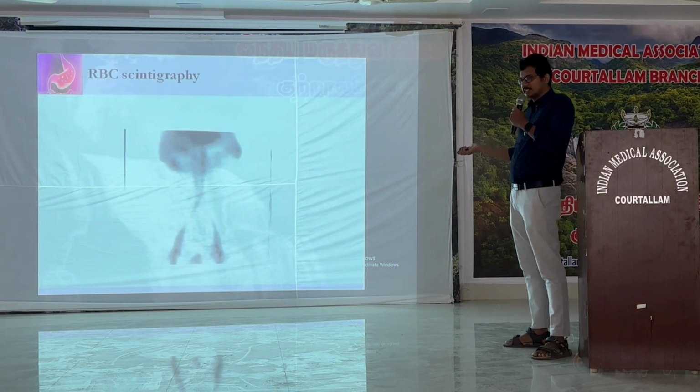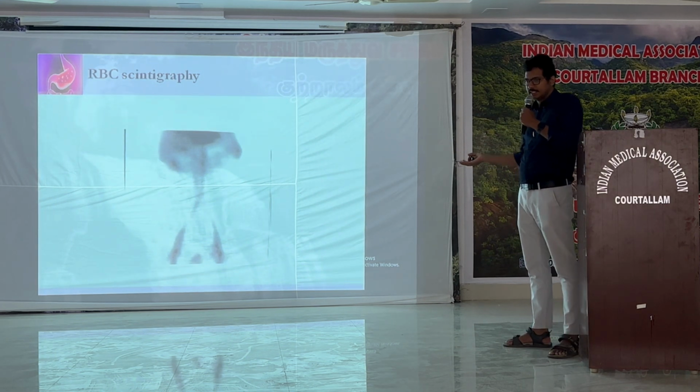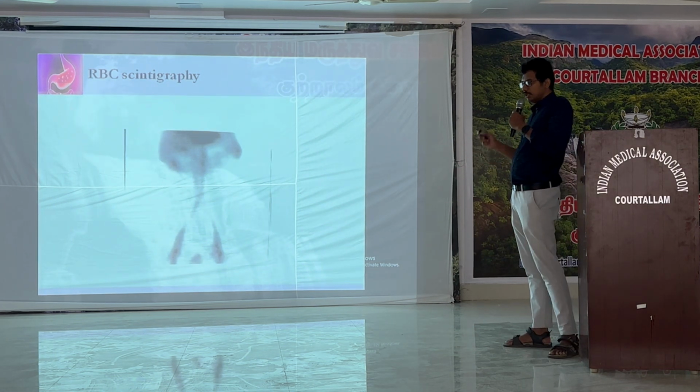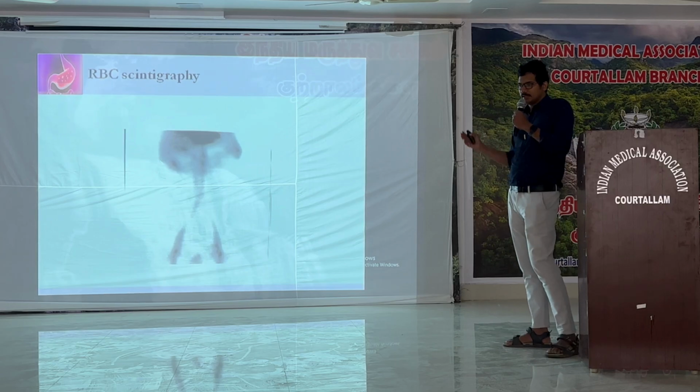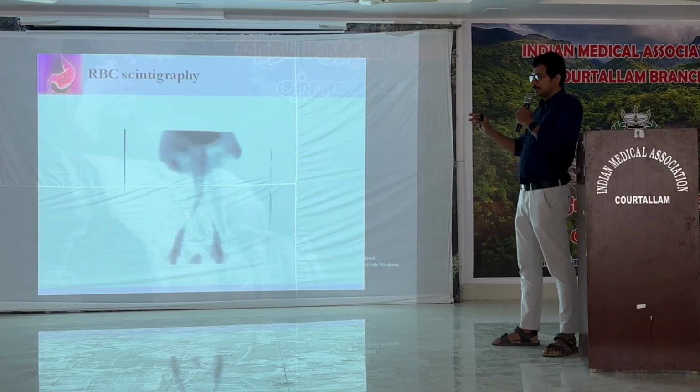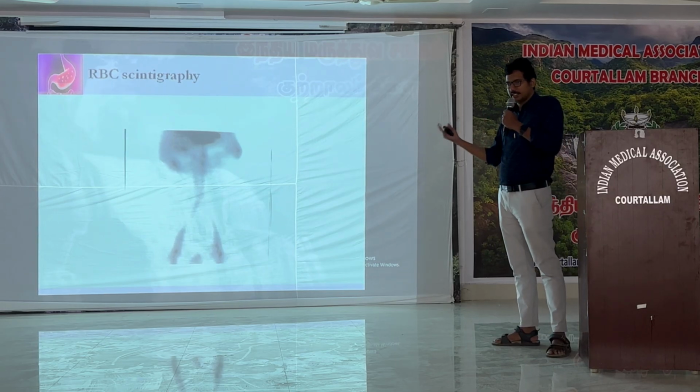Next comes the RBC scintigraphy. It is just like a CT imaging, but we can pick up a small bleed. The main disadvantage of this investigation is it can pick up only the location, it cannot find the exact reason.